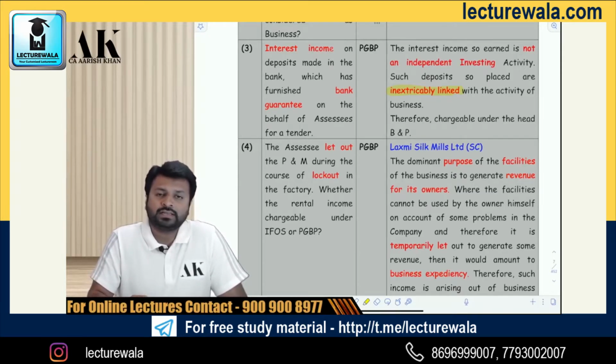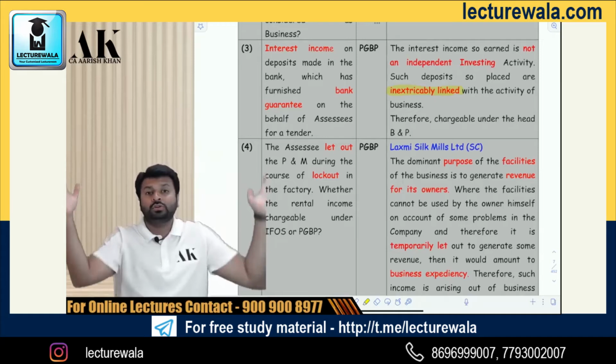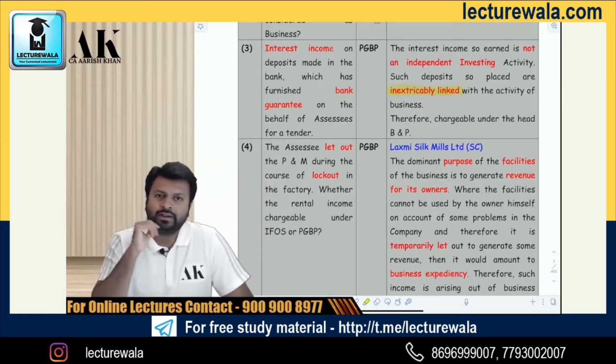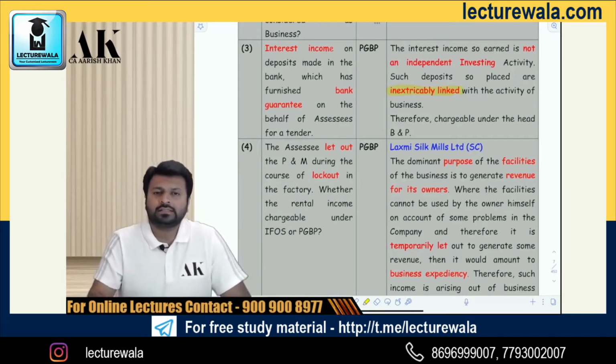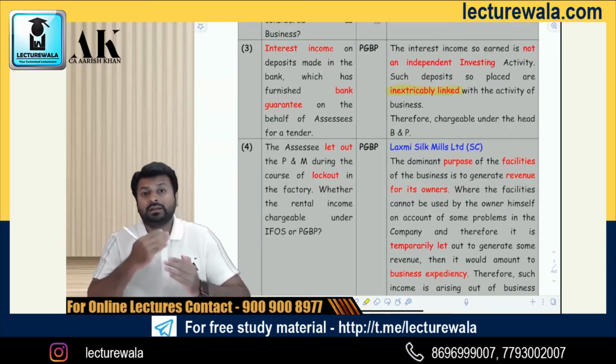The fourth issue, what does it say? Listen carefully. There was an assessee who was having a huge factory. Now, there was some lockout in the factory due to employee problems. Employees were on strike on a temporary basis. So what did the assessee think? Instead of keeping the factory idle for 2-3 months, let me give some part of the factory on rent, some machinery and furniture on rent, so that I can earn some money that can be used for the wear and tear and maintenance of the machinery. So the assessee started giving the machinery and furniture on rent and got some rent. Now, what will this income be called?